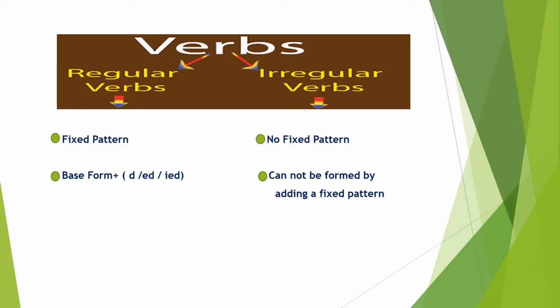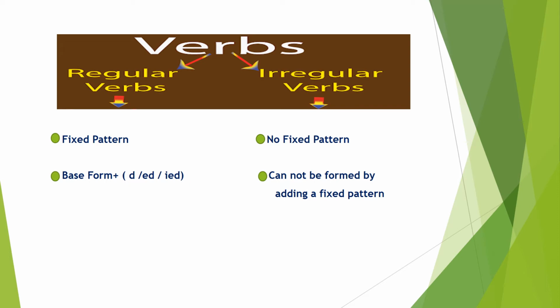So regular forms of verbs follow a fixed pattern, and they usually take base form plus d, ed and ied. Now where we are supposed to use d, ed or ied, we will discuss on the next slide.